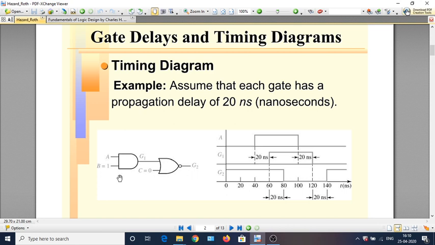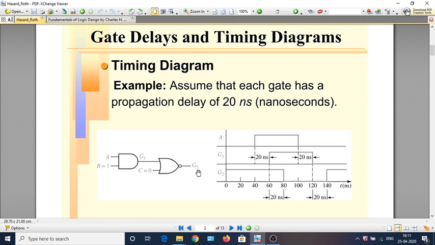We have the variables A, B, C controlling this circuit. A is here and B is this variable. Let us assume that B is permanently kept at 1 and is not changed throughout this experiment. Similarly, C is permanently tied to 0 and is not going to change throughout this experimentation. Only A is the one which is going to change. Let us look at how the effect of a change in the value of A propagates to the intermediate value G1 and later to the final value G2.